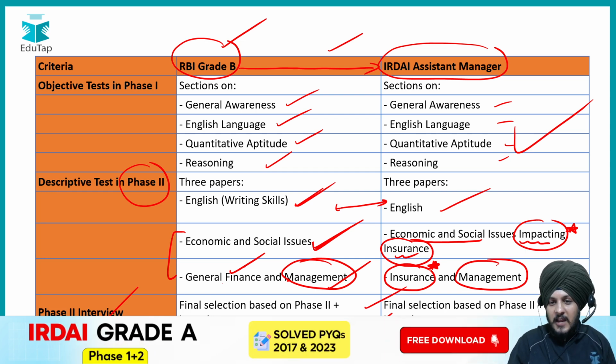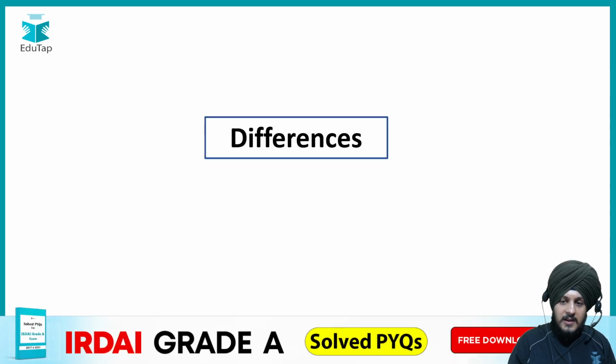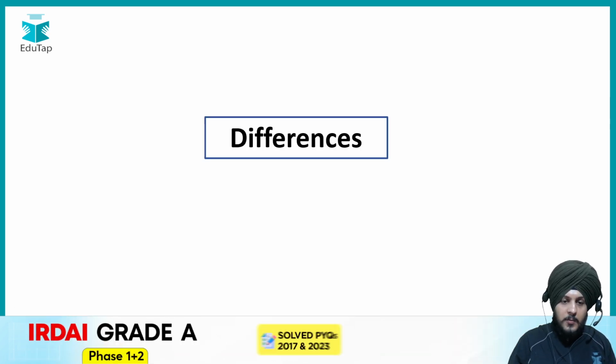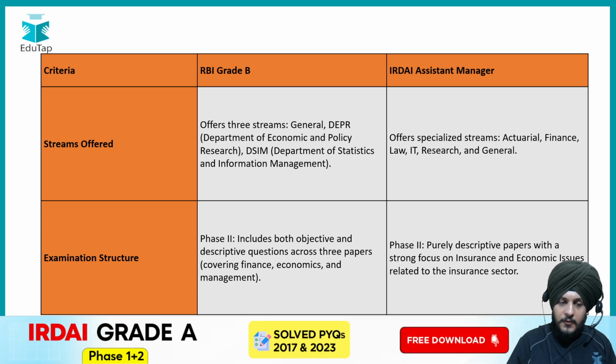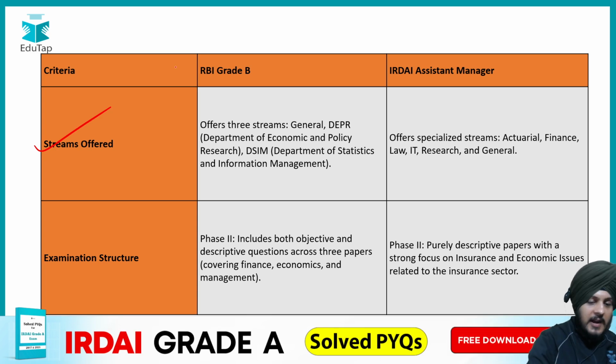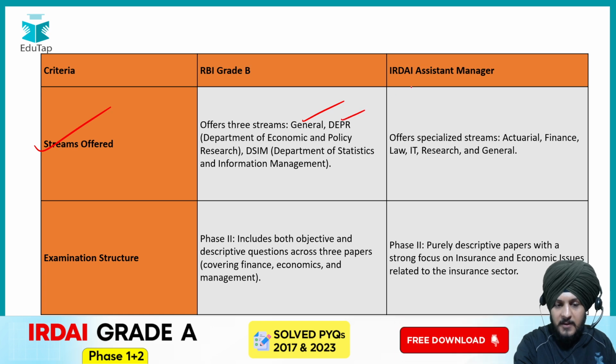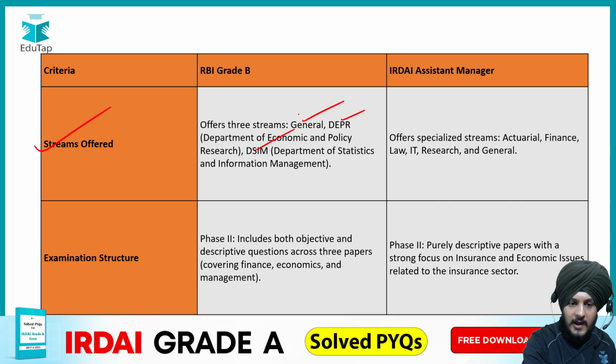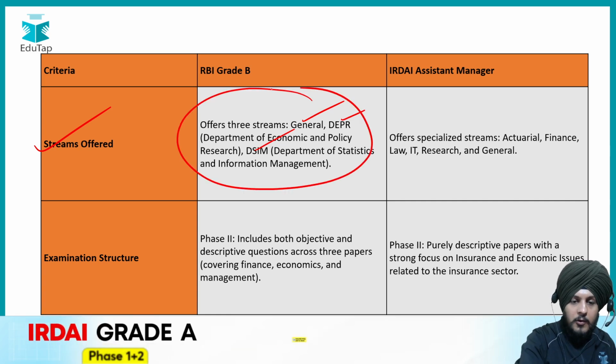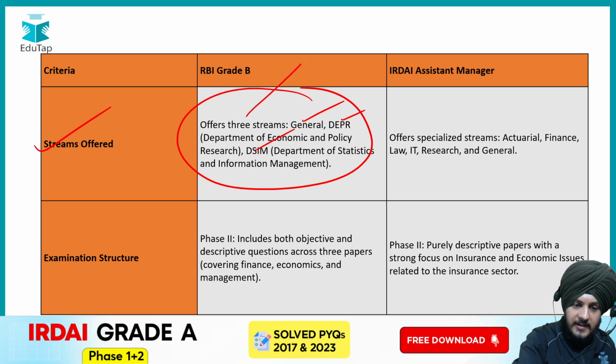So these are the different types of similarities between the RBI Grade B and IRDA Assistant Manager examinations. Now, if you talk about the differences, first of all, the streams offered by RBI Grade B: it offers the general stream, and also the DEPR and DSIM streams. I'm not entering into the details because we have a separate dedicated video on our channel. If you want to understand the details regarding the streams, you can access that video.